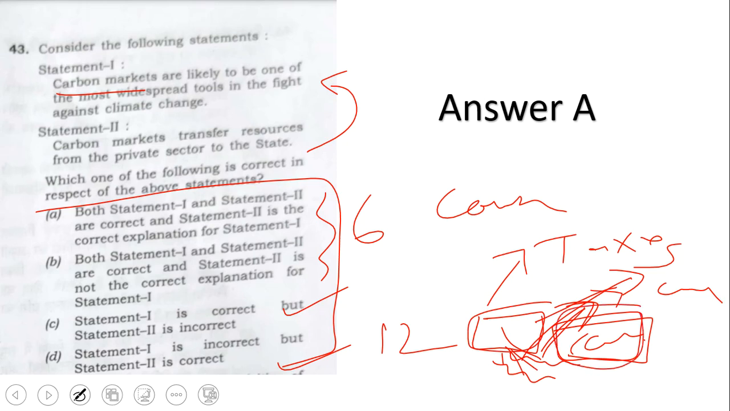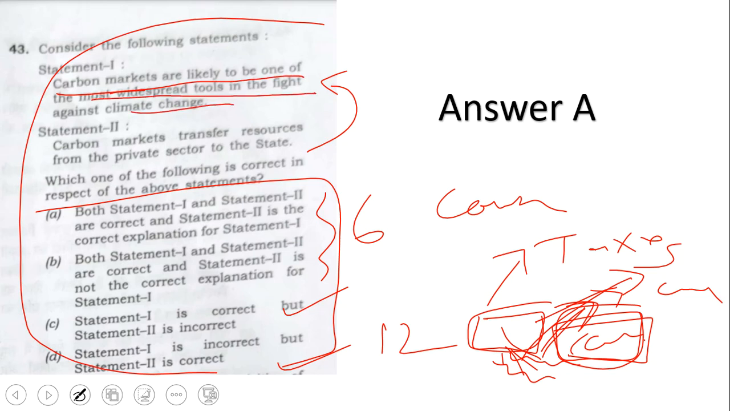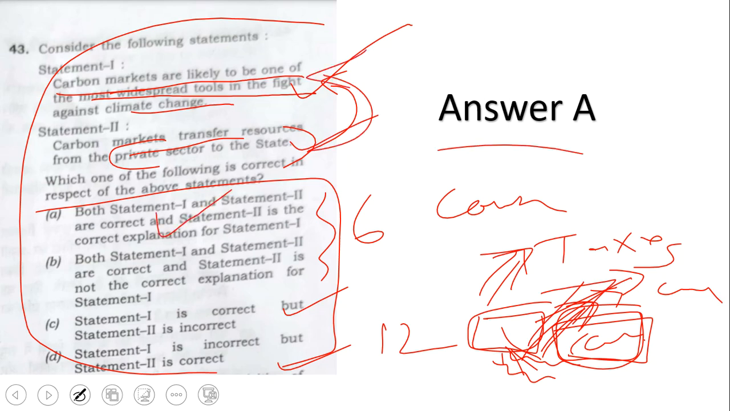Okay, that we have taught multiple times in environment, but because you see the question like this assertion reasoning, you would have got scared. But see this, carbon markets are likely to be one of the most widespread tools in fighting climate change, correct? Carbon market transfer resources from private sector to the state. That only I told, like paying tax, private sector now to the state will pay money or pay resources. So, correct explanation. Answer A. Understanding? I am trying to break down the question for you so that next year at least this shock doesn't affect any students.